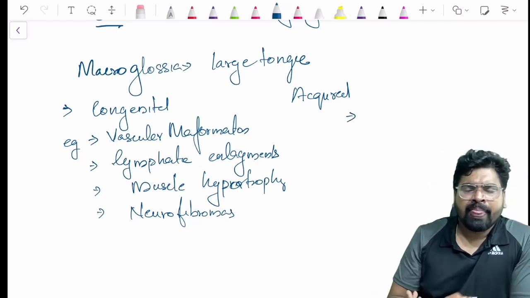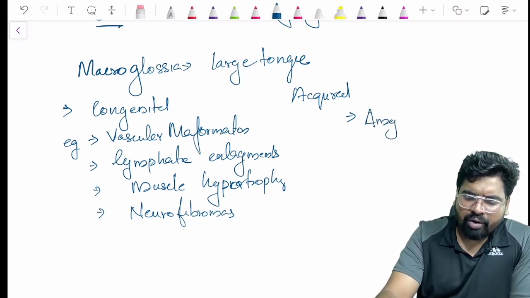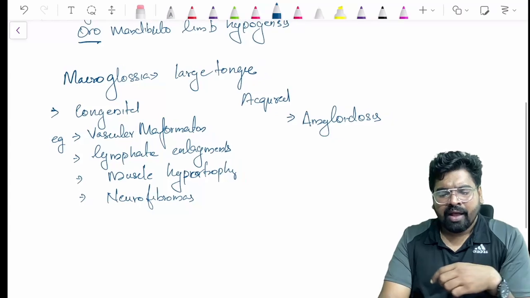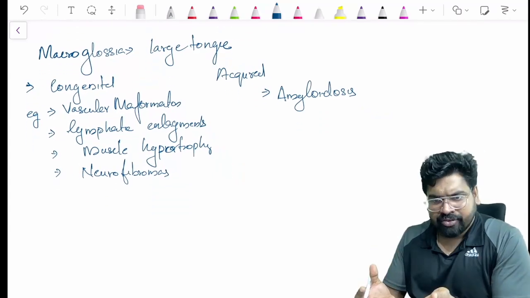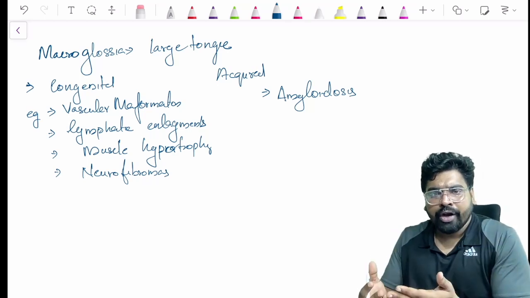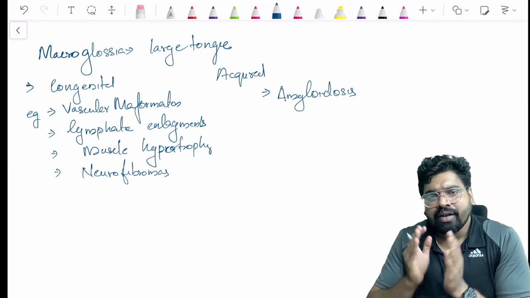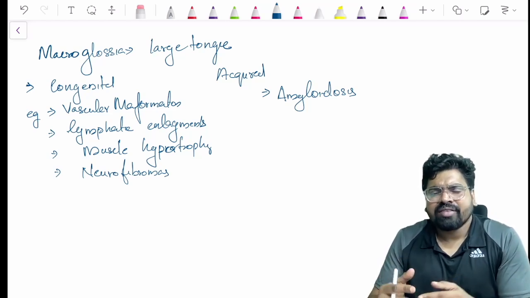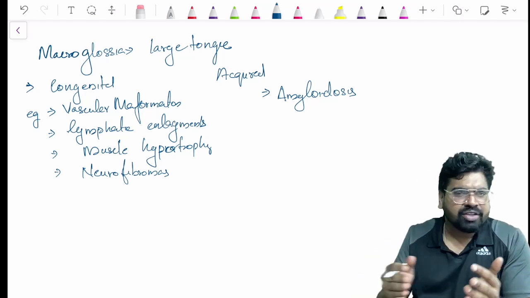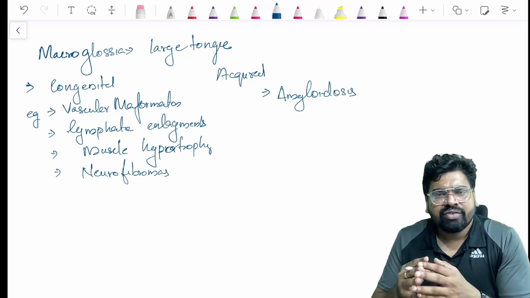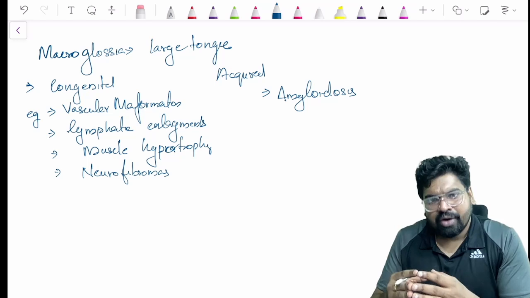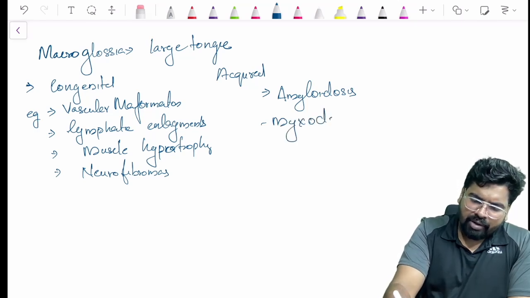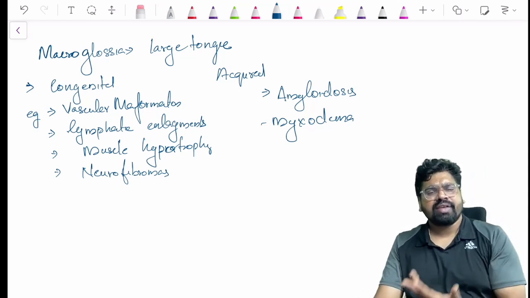In the acquired conditions, you can see a condition called amyloidosis. Amyloidosis is not a primary problem of the tongue; it is due to some other systemic conditions. So much amyloid is deposited in the soft tissues of the tongue, and that will cause enlargement. Amyloid is an extracellular material deposited outside the cell, within the tissues, and that deposition is called amyloidosis. Other conditions like myxedema and acromegaly also enlarge the tongue.